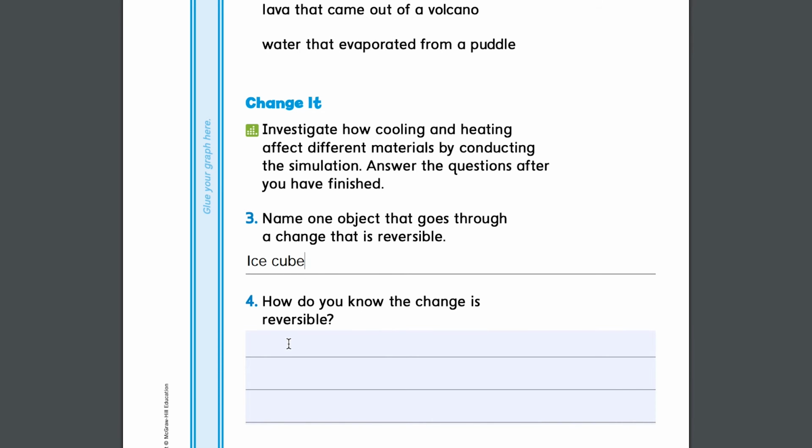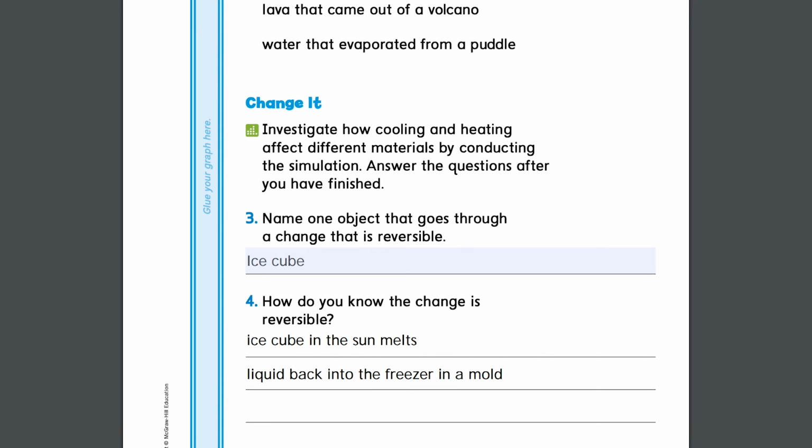How do you know the change is reversible? Because you put the ice cube in the sun, and then when you put that liquid back into the freezer in a mold, an ice cube mold, it changes back to solid ice.